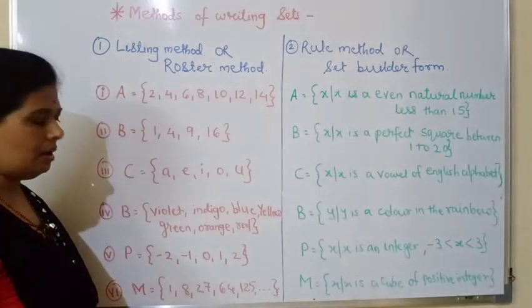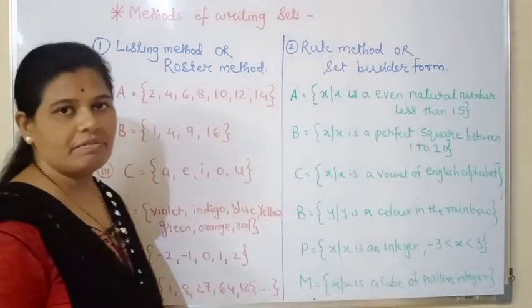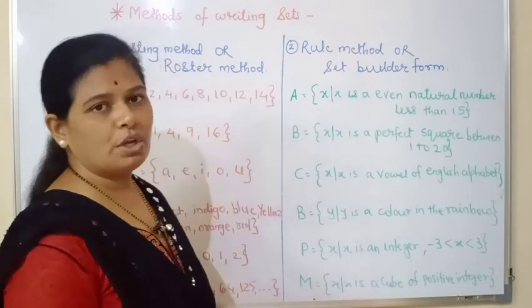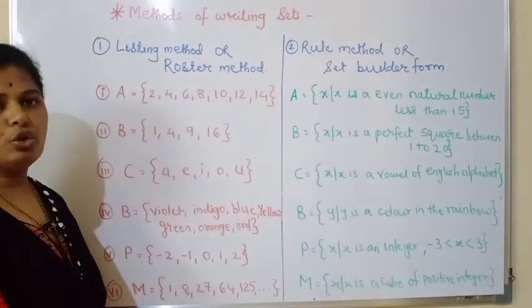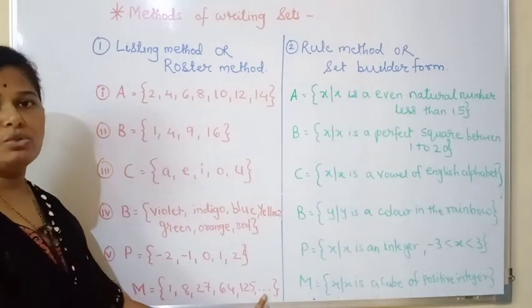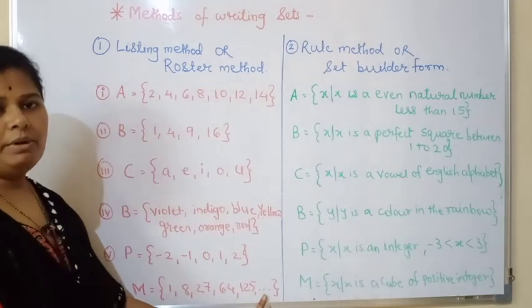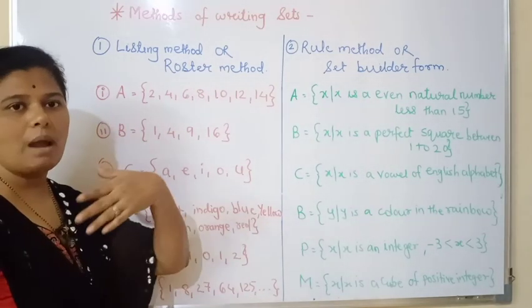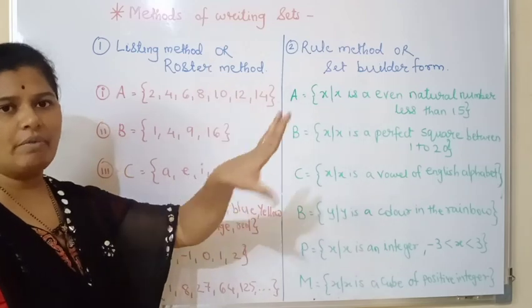The numbers are 1, 8, 27, 64 and 125. So by observing only we come to know that these are the cubes. And to those cubes there is no limitation given. Limitation काही नाही, they have just put the dots forward. Dots means it is infinite, it is never ending.